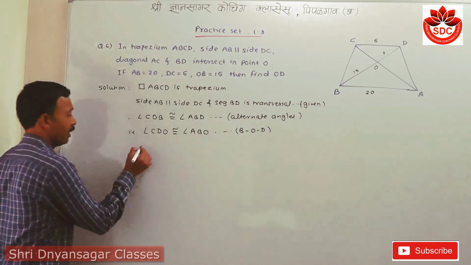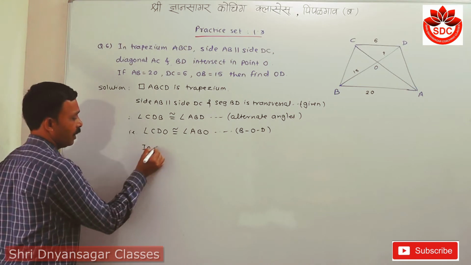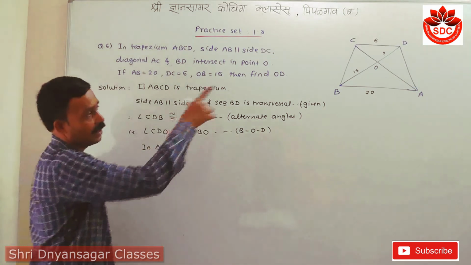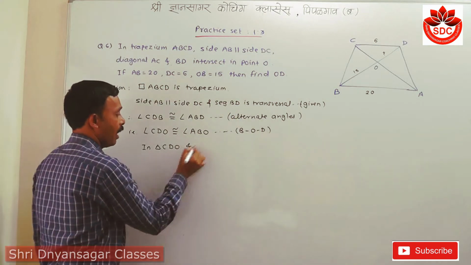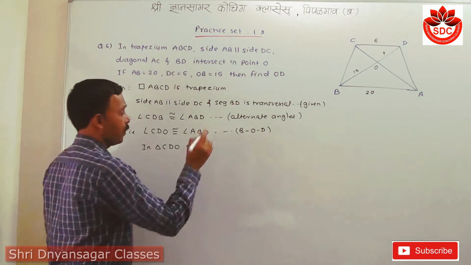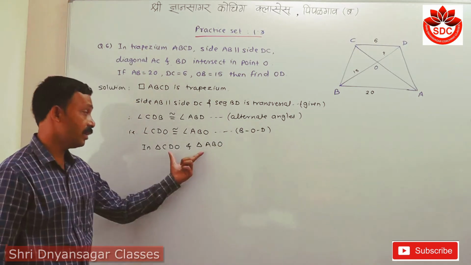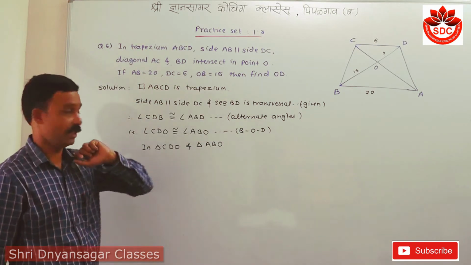Now then we take these two triangles. Now first I take any one triangle out of these two. In triangle CDO, look at CDO, and another triangle is ABO. Student, always take these two angles with proper vertices.